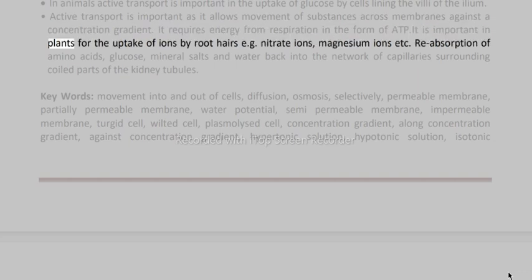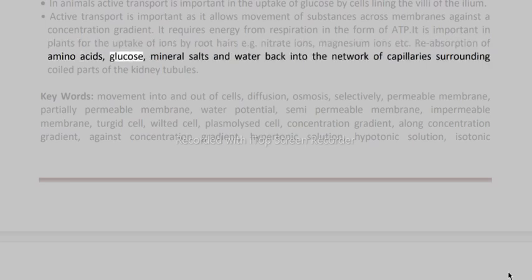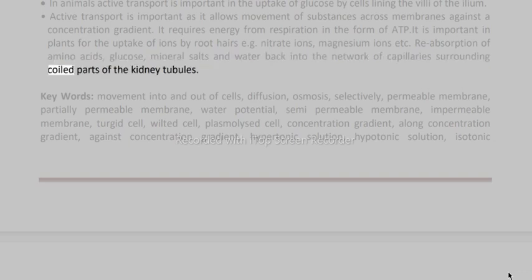Active transport is important in plants for the uptake of ions by root hairs, e.g. nitrate ions, magnesium ions, etc. It is also involved in the reabsorption of amino acids, glucose, mineral salts, and water back into the network of capillaries surrounding coiled parts of the kidney tubules.